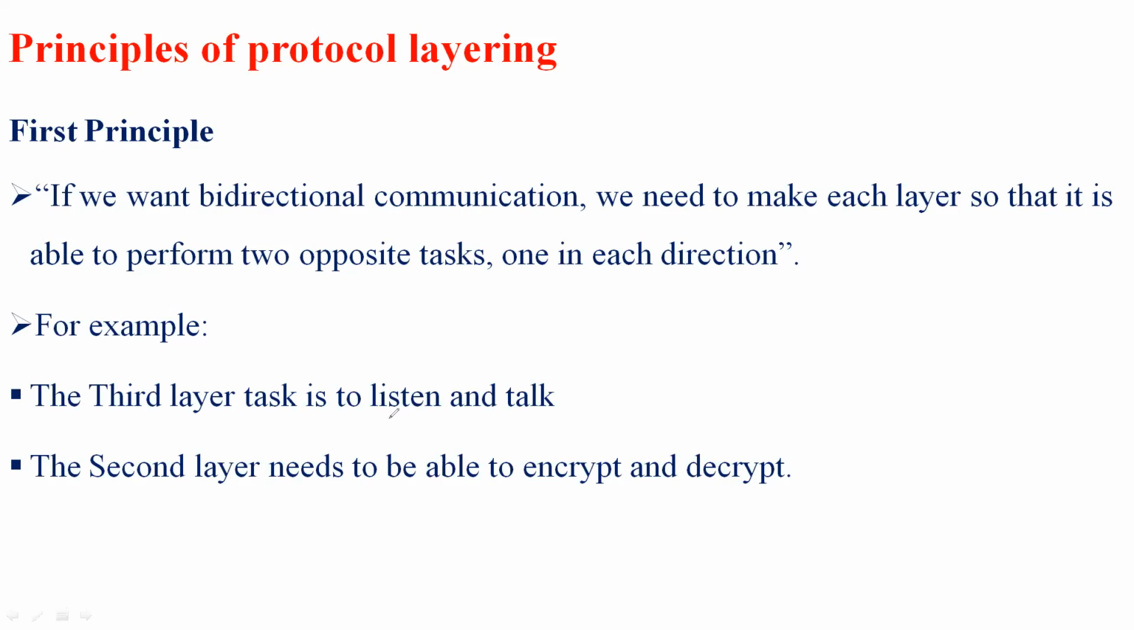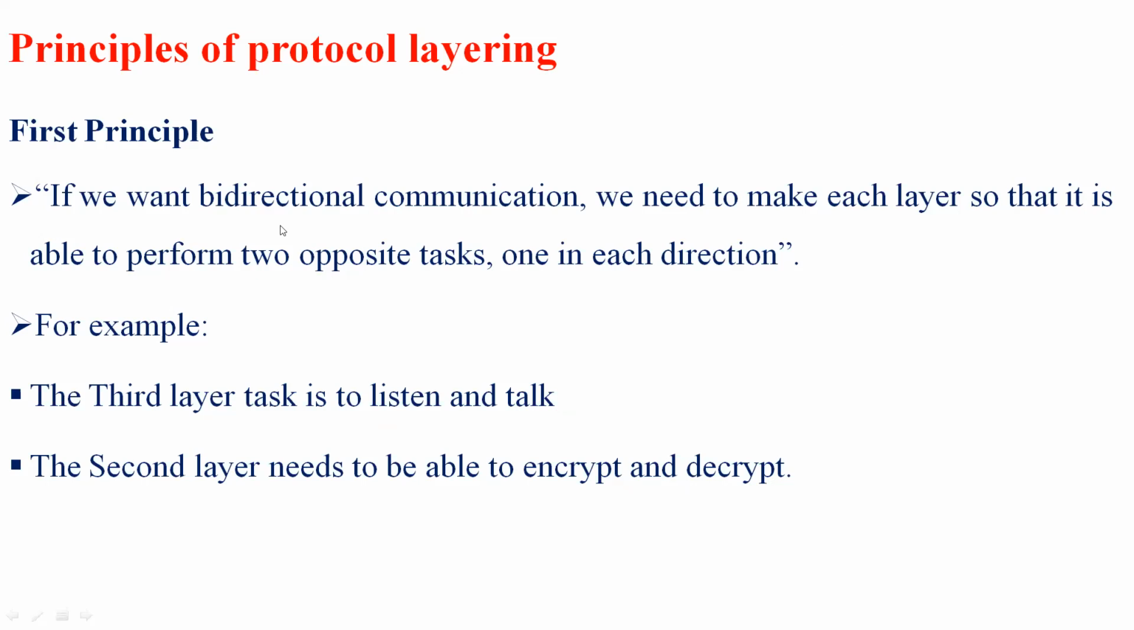So here the sender has the ability to talk, and she'll have the right to listen, right? This is called bidirectional communication. Either she'll have the ability to talk, or she will have the ability to listen. Here also the second layer will have the ability to encrypt, or it will have the right to decrypt. So this is called bidirectional communication.